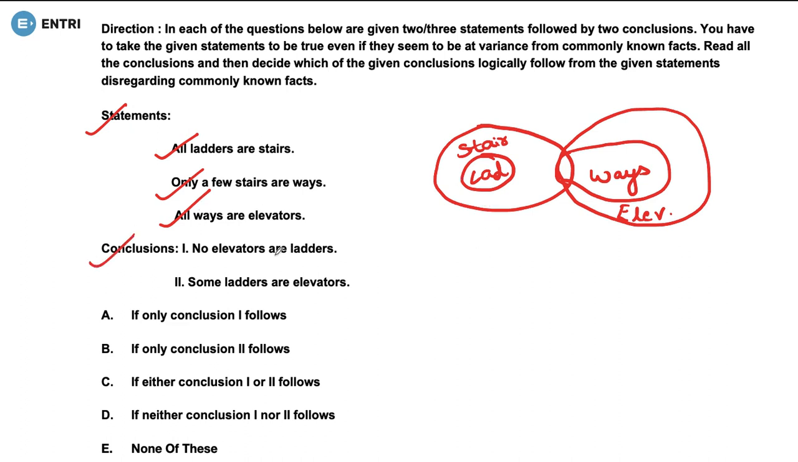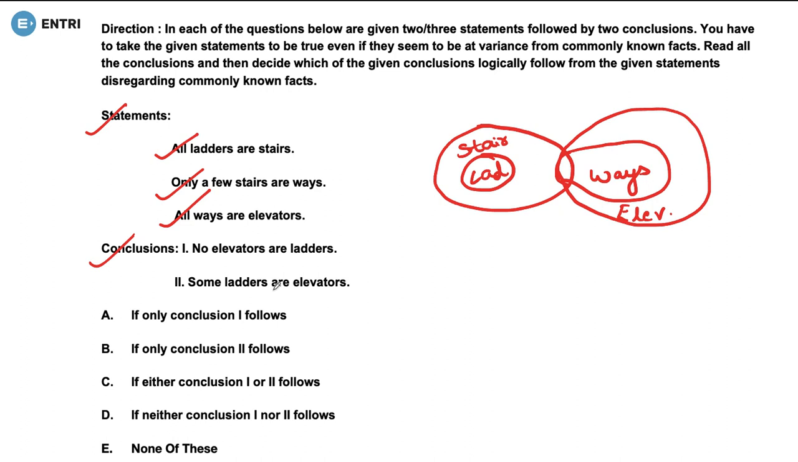The conclusion is given: no elevators are ways. So you know that no elevators are ladders. Here you can see that it is clearly proven that none of the ladders are elevators, as the elevators' area is this one and the ladders' area is this one. So this one is correct.